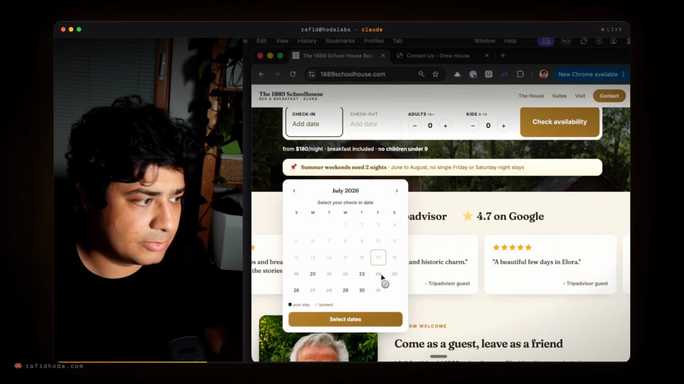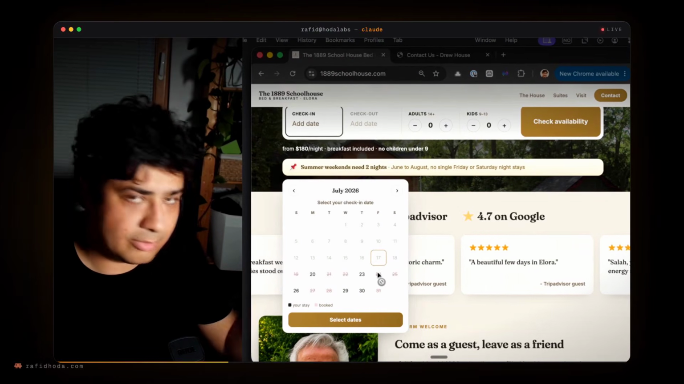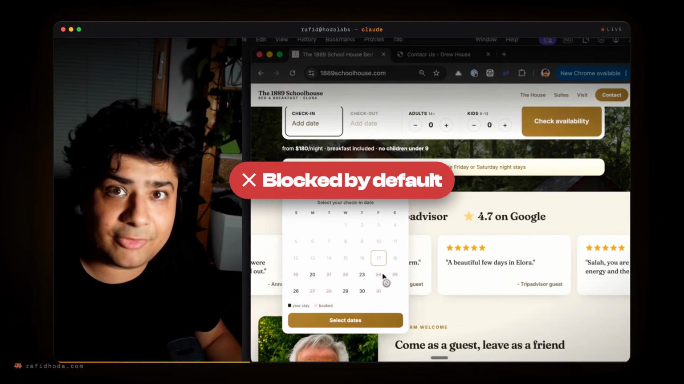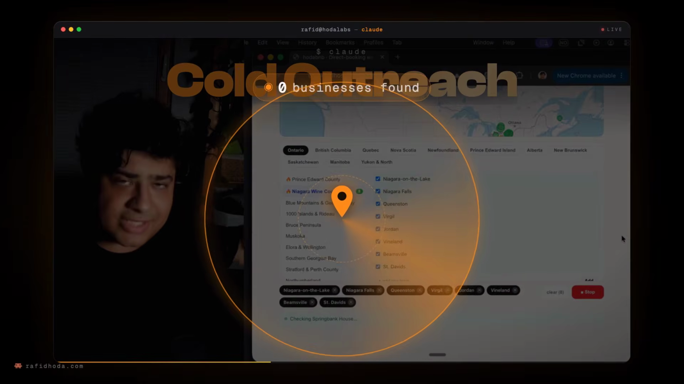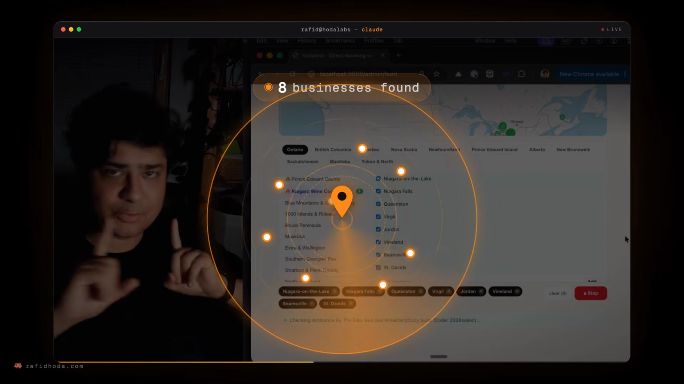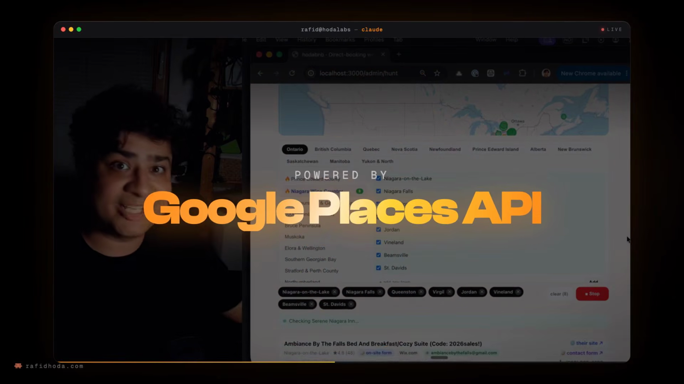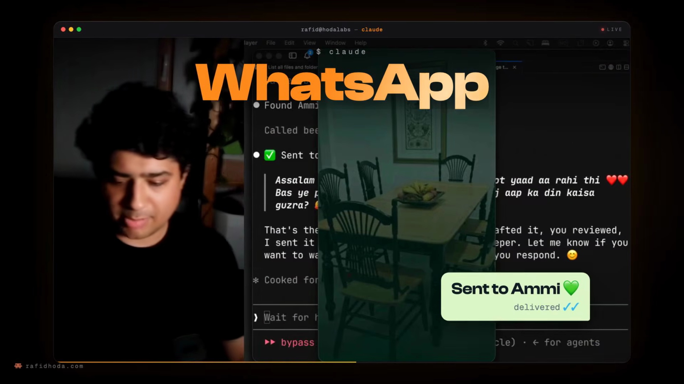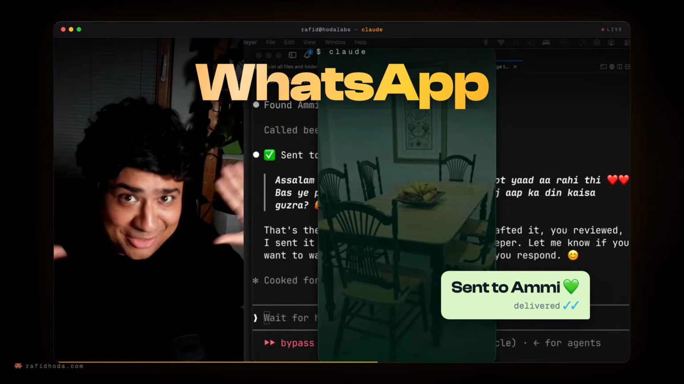You pick the date and you see this little date picker, and you can see that all of the times where it's not available anymore, it's all fully booked, it's blocked by default. It's using this thing I've built where it can identify all the businesses within a certain area through Google Places API. Sent to my mom on WhatsApp without me touching the phone.